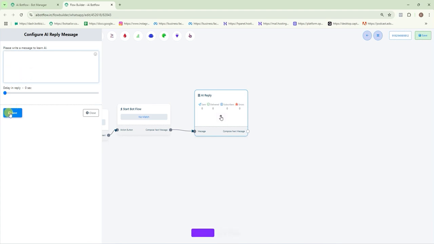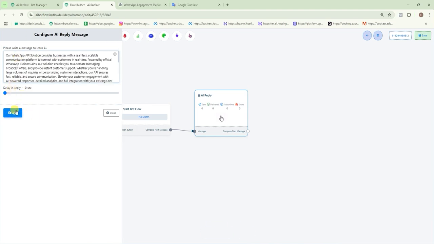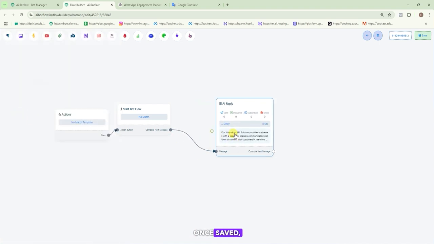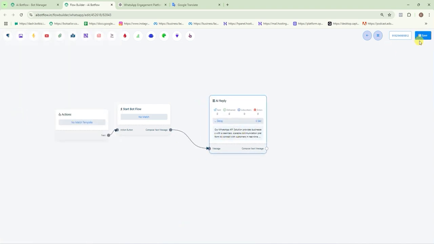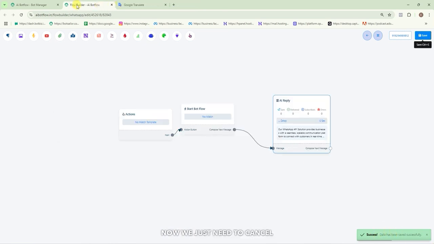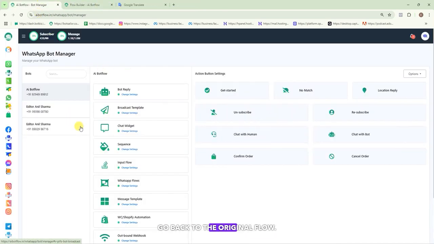We're giving info and then saving it here. We'll paste it and then save it again. Once saved, it moves to the AI section. Then you do the final save and your flow is saved. Now we just need to cancel and go back to the original flow.